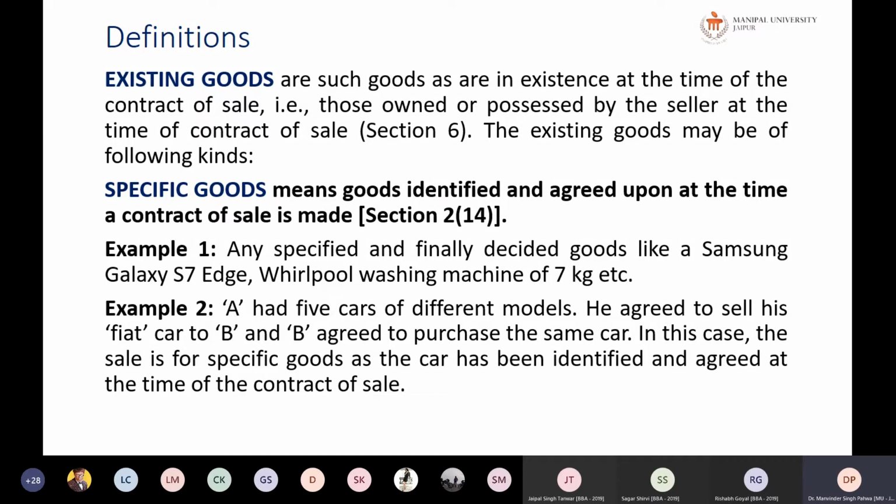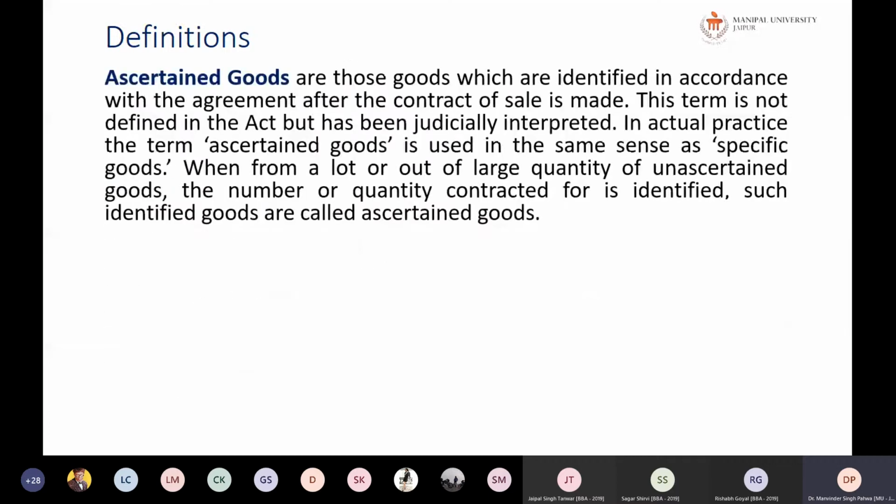Okay, so these are the goods which are present at the time of the contract, and it has been determined that these will be used for the exchange. So accordingly, these particular goods are called existing goods and specific goods. Further, ascertained goods are those goods which are identified in accordance with the agreement after the contract